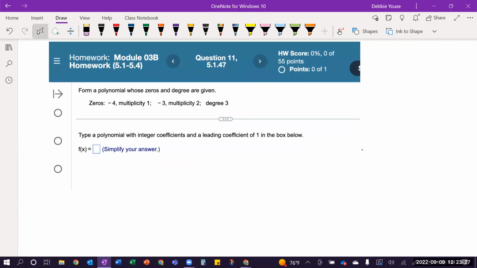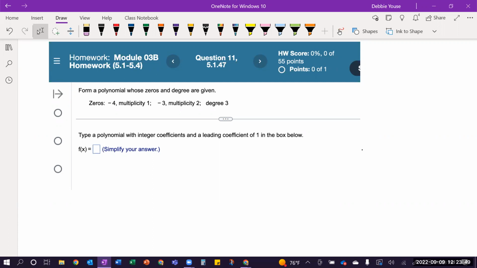So I pulled this from part B of your Module 3 homework, and this is similar to question 11. Again, the problems kind of alter and change in terms of like the numbers and quantities and things, but structurally, they're the same type of concepts. So you should see other problems like this and not just problem 11. But let's look at the information that they've given us, okay?